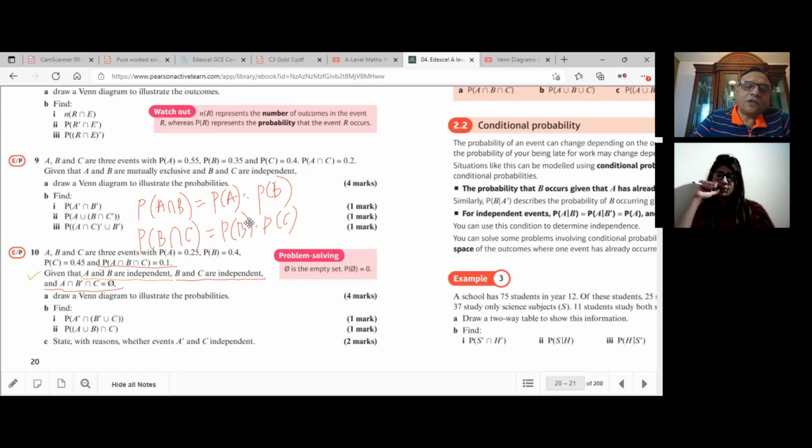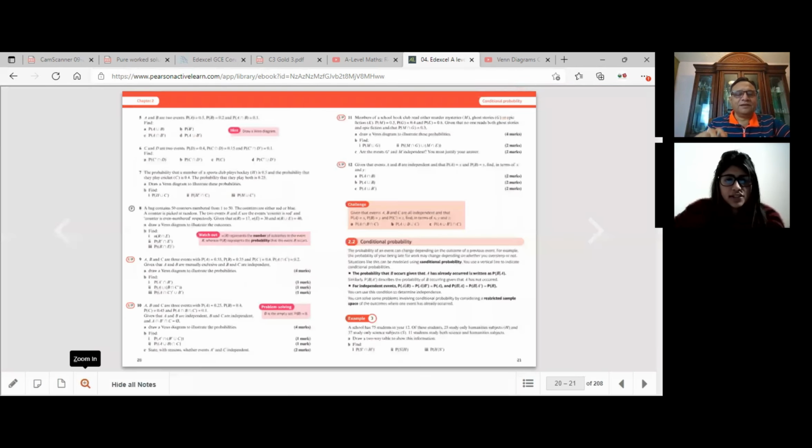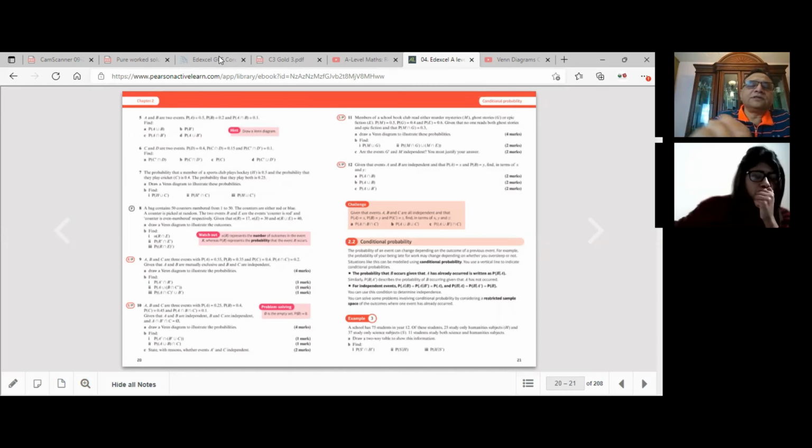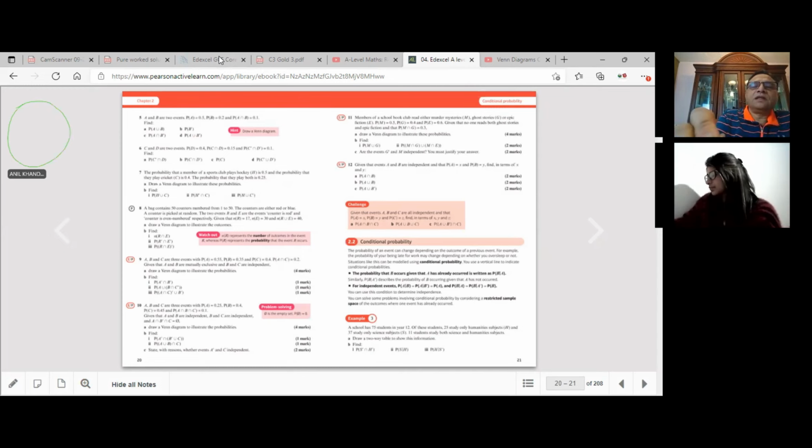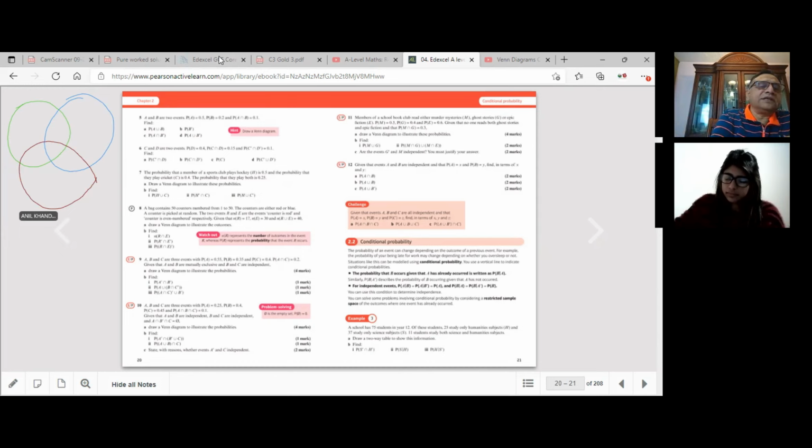Can we reduce the screen a bit so that we have some writing space and then write down the solution? Let me clear the screen. The only thing is that you can't see the question anymore, but you can read it, right? Perfect. Whenever we are doing three events, it's a good idea to draw three circles. Let me just draw three circles: one, two, and the third one. These are events A, B, and C.